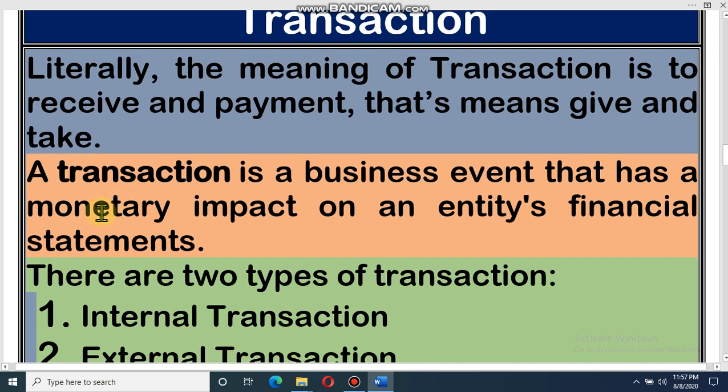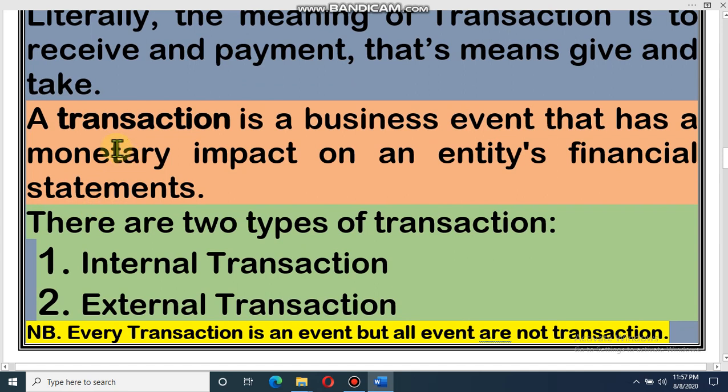Dear student, in another way you can say that a transaction is a business event that has a monetary impact on an entity's financial statement. That means in any organization, if the financial statement is changed by any event, then it will be a transaction.